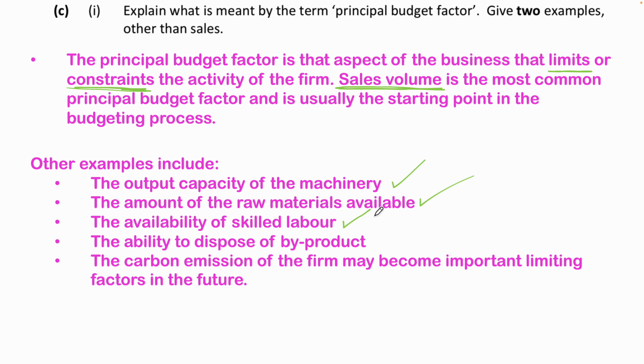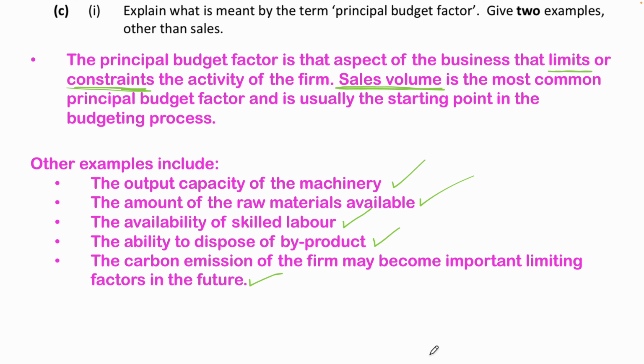The availability of skilled labour. If there are no people around to do the work, you can't get the work done, so you won't be able to make the goods. The ability to dispose of byproduct. If there is byproduct from the raw materials, anything that you don't use, how easy is it to get rid of? If that is hard, it might limit how many goods you can make. And then the carbon emission of the firm may become an important limiting